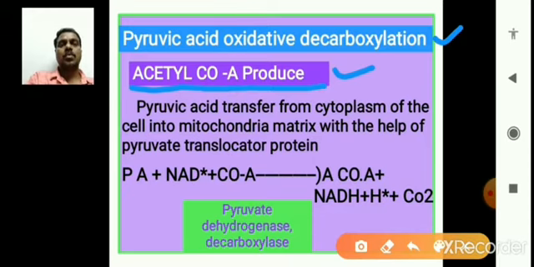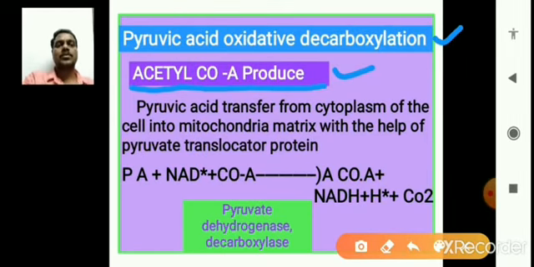Acetyl coenzyme A is a substrate that is easily transferred into the mitochondrial matrix, because pyruvic acid is not able to transfer into the mitochondrial matrix. It is impermeable to the mitochondria, so it is not easily transferred to the mitochondrial matrix. That's why pyruvic acid is converted into acetyl coenzyme A. This process is called pyruvic acid oxidative decarboxylation, right? This is very important.